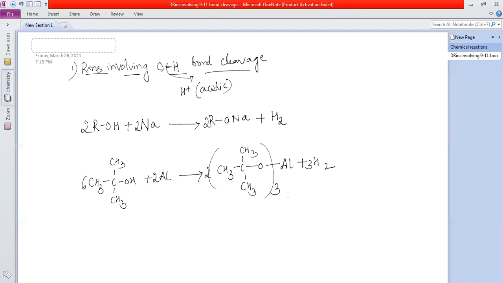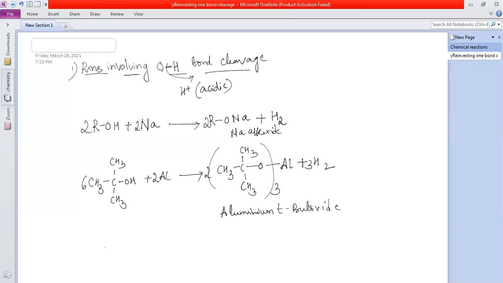So this is aluminium tertiary butoxide. This was sodium alkoxide, so this will be aluminium alkoxide. Give it a name. What alkoxide is this? Butoxide. What butoxide? Tertiary butoxide. So this will be aluminium tertiary butoxide.